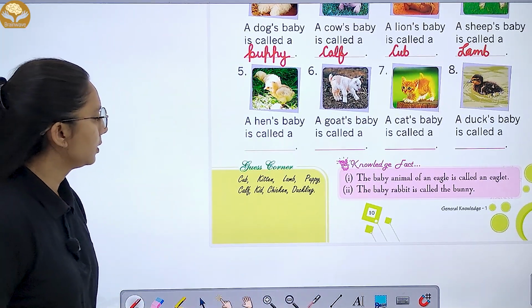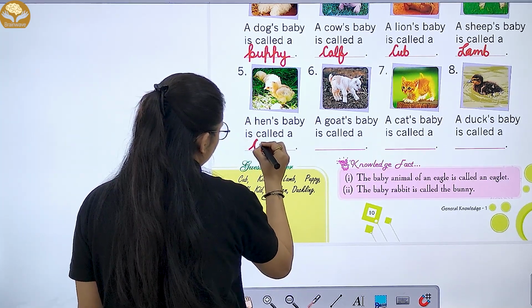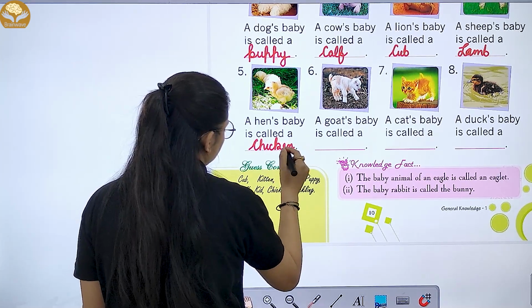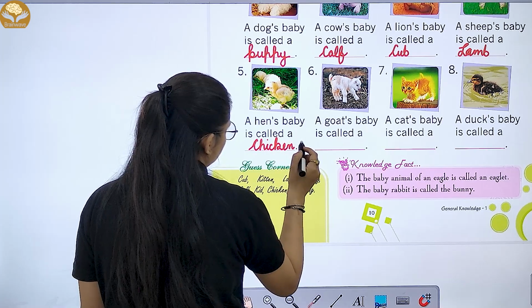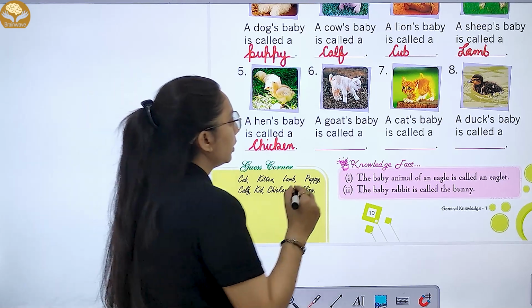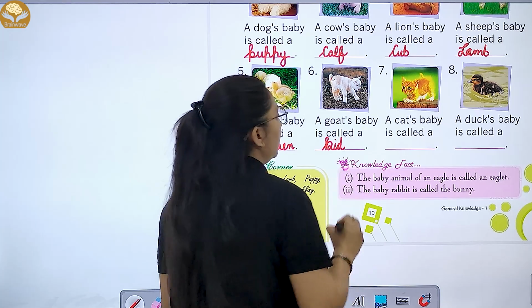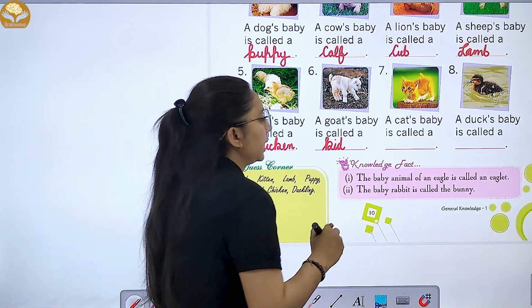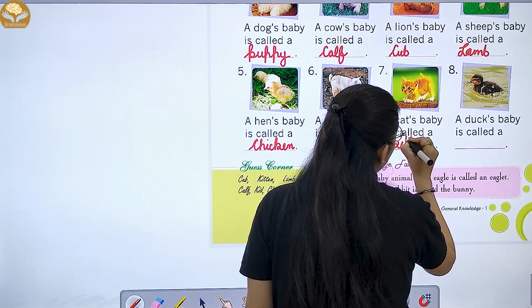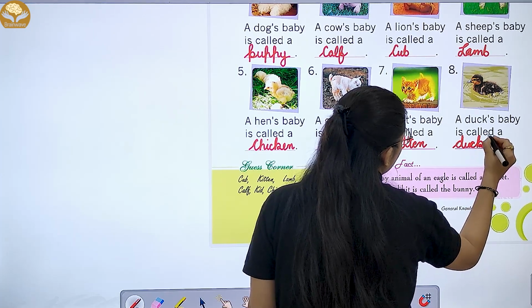Hen's baby is called chicken. A goat's baby is called, goat के baby को कहता है kid. Next is cat baby is called kitten. And duck baby is called duckling.